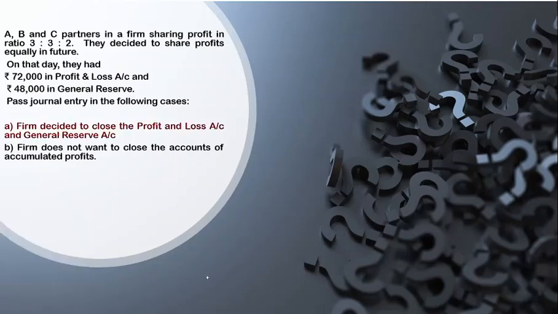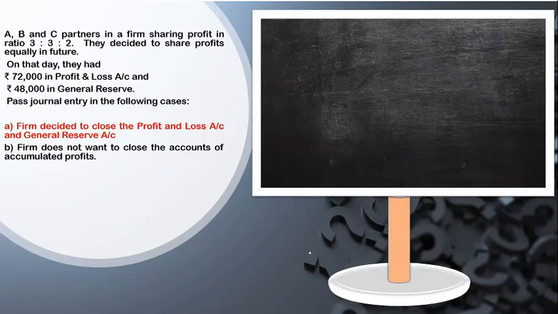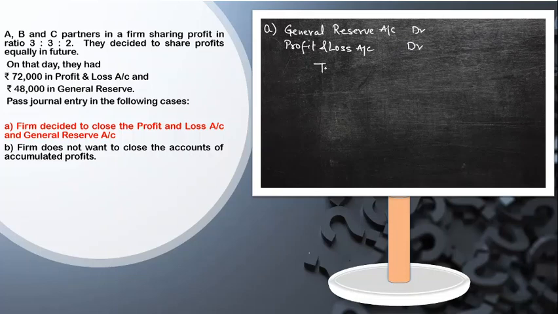So we'll take a board here and we'll pass the journal entry. I'll start with the A part. A part says that the firm decided to close the profit and loss account and general reserve. So both the accounts are to be closed. Here I'm going to debit it. General reserve account is debited. Same way I can pass a compound entry for this. Profit and loss account debited. Instead of passing a separate entry, I can easily pass, because both are of same nature, both are liabilities.